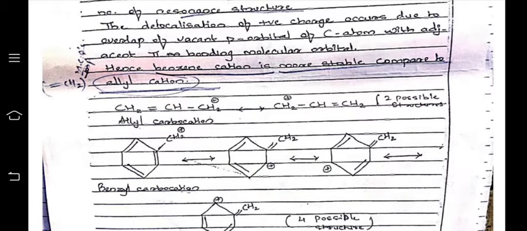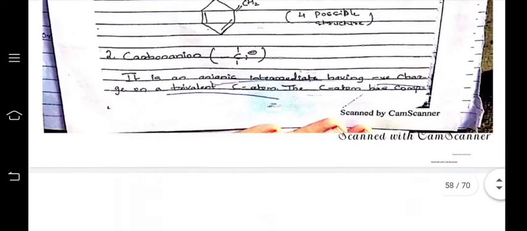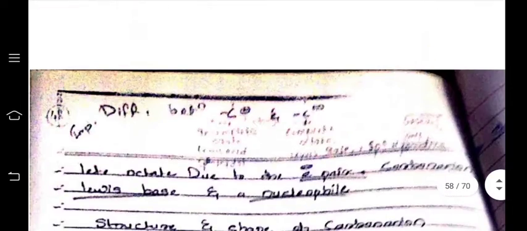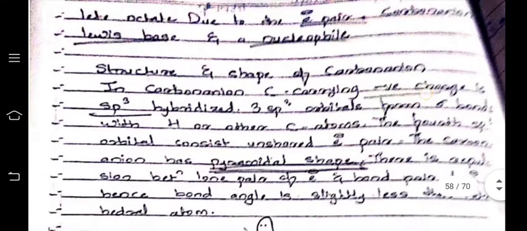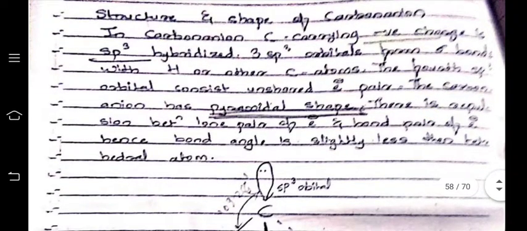Delocalization of the positive charge occurs due to the overlap of the vacant p orbitals of the carbon atoms with the adjacent pi molecular bonding orbitals. Here are examples explaining this. Next are the carbanions, having the negative charge on the carbon atom, stabilized by electron-withdrawing groups and destabilized by electron-donating groups.